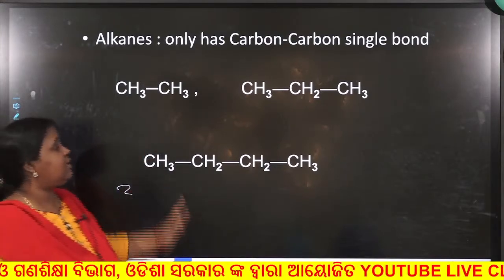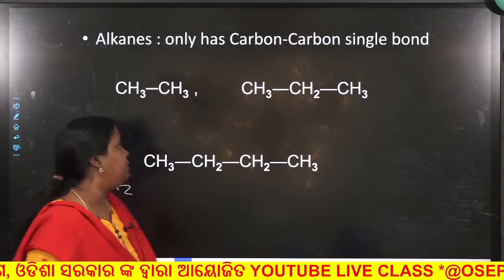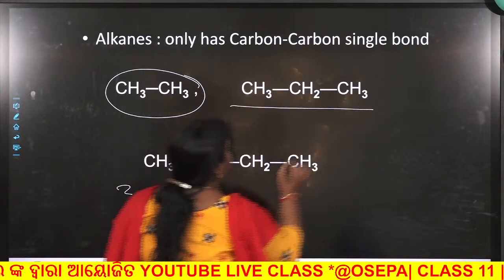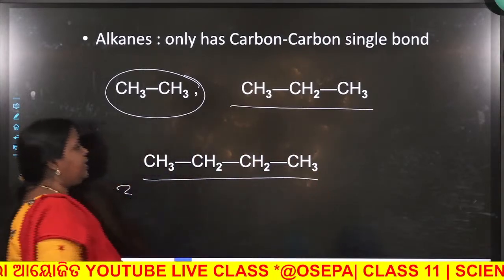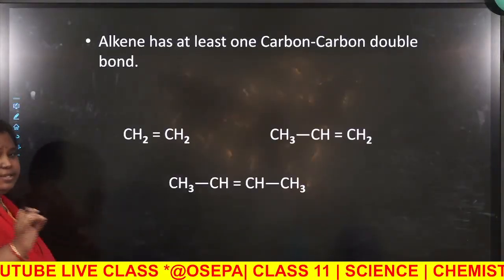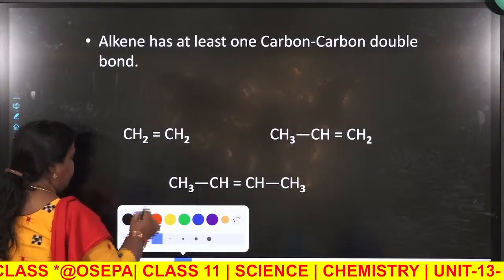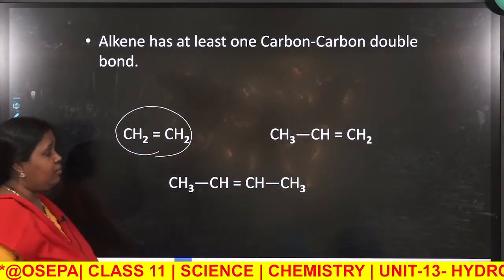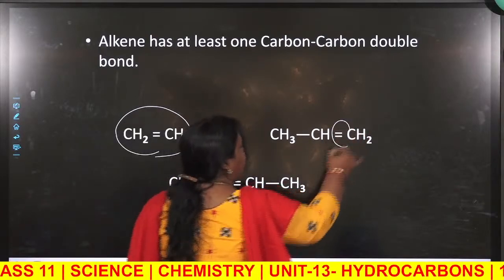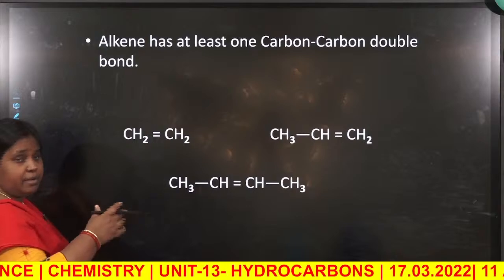Now these are some examples of your alkanes, that is they contain only carbon carbon single bonds. Mark methane, ethane, this is your propane, only carbon carbon single bonds. Okay. Now these are the basic things, that is why I am going a little bit quicker. Then these are alkenes containing carbon carbon double bonds. Alkenes are compounds containing carbon carbon double bonds. Mark, here is a double bond, so alkene, here is a double bond, so alkene. You have already read all this in school.